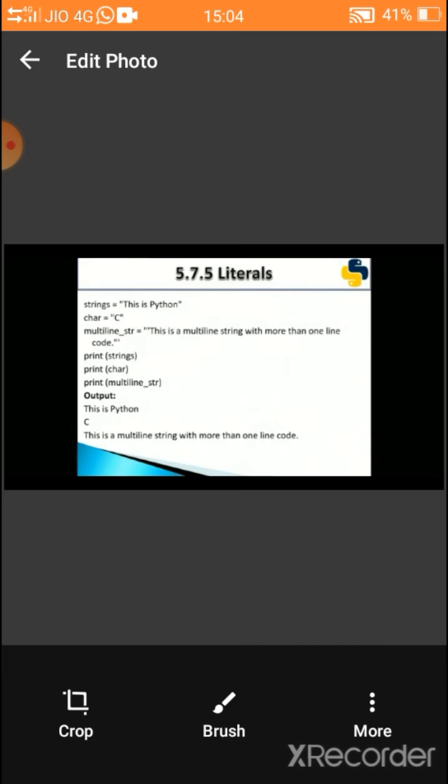So look at the print statements. Print of strings means the value of strings, that is, this is Python, will be printed. Print of character means the value of character C will be printed. Then print multi-line string, which is the name of the variable. The value of the multi-line string is this is a multi-line string with more than one line. We use triple quotes there, and that will be printed.